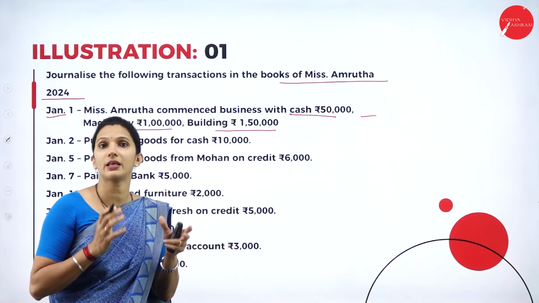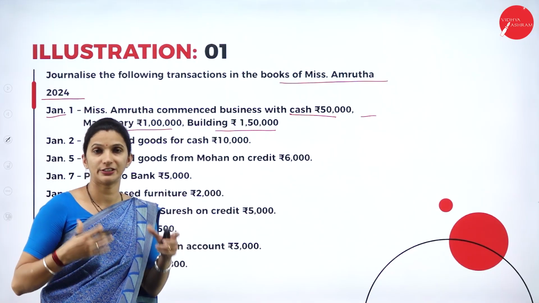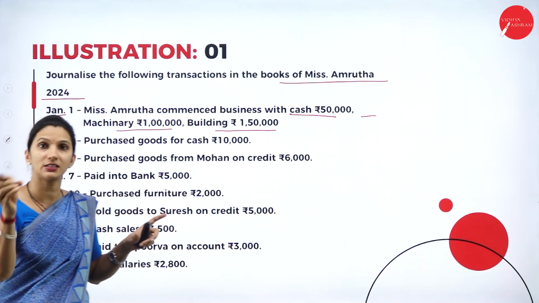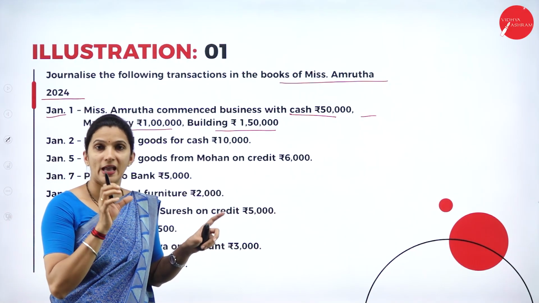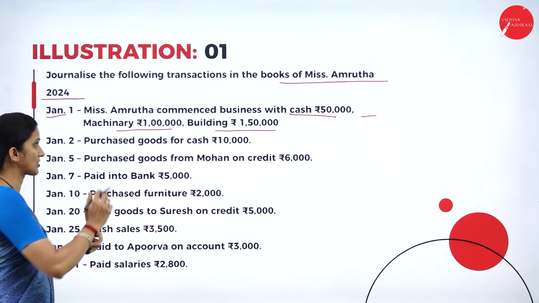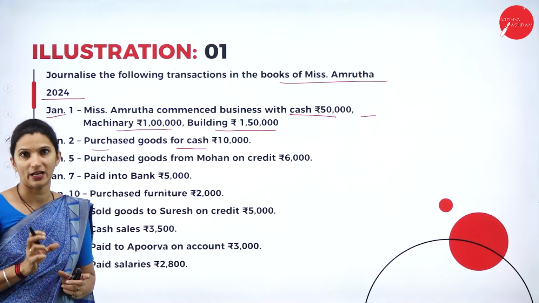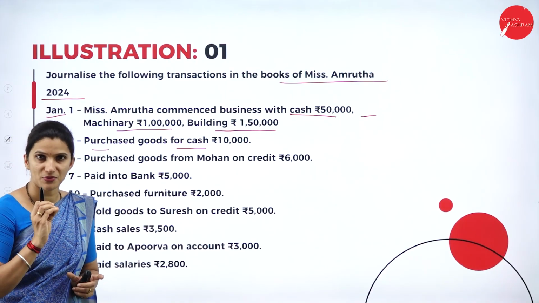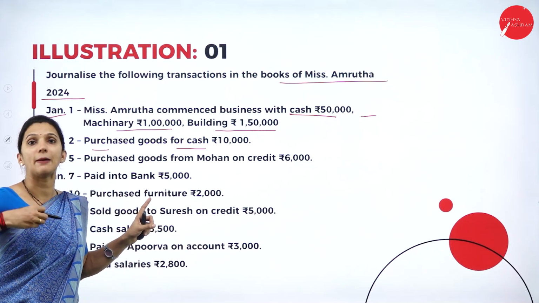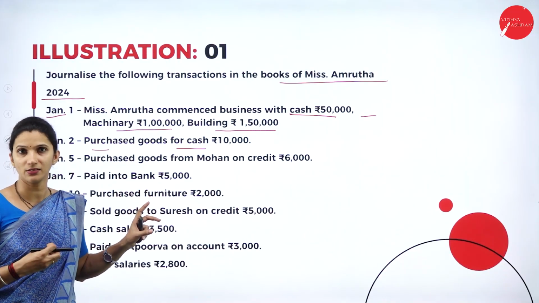So that comes under the real account. And through which, we call it capital. When the business is commencing, these are the things they are investing in the business, so we call it capital. So we have assets coming into the business through the capital. Likewise, in each transaction, we need to identify what are the things involved, what is the impact of that transaction, and under which it comes, whether real, personal or nominal. When we identify these things, then we'll apply the debit and credit rule. That is what we need to do when we journalize the transaction.